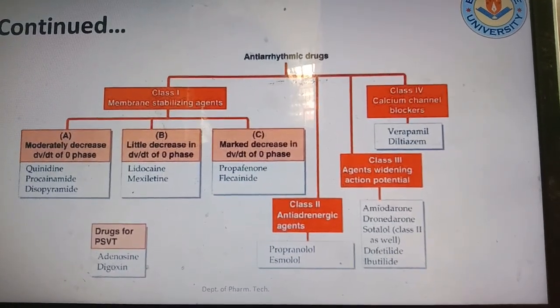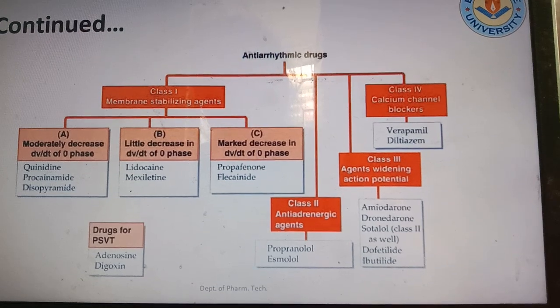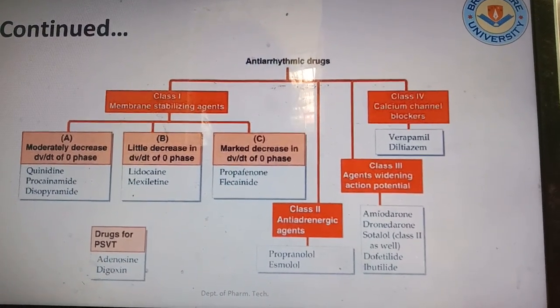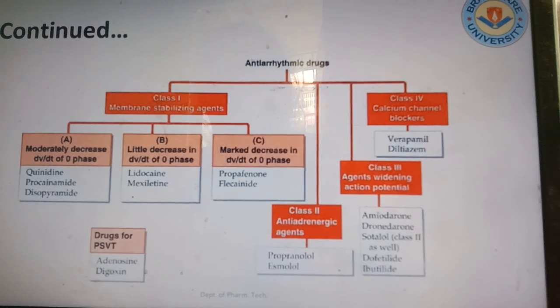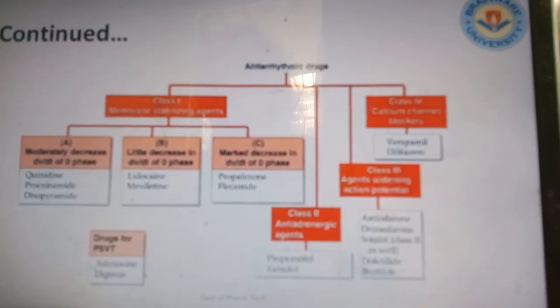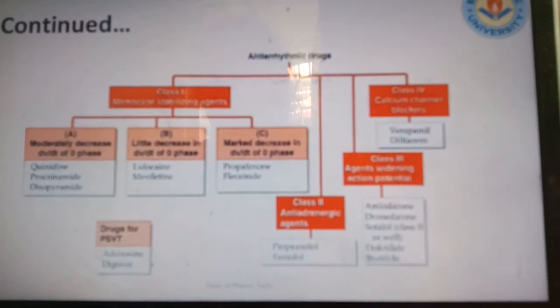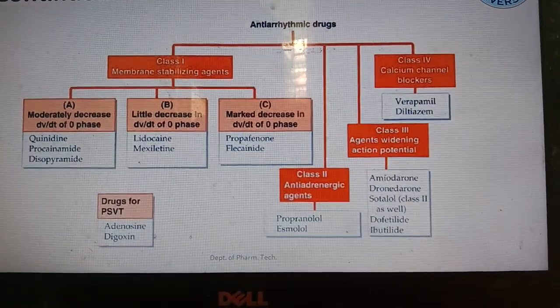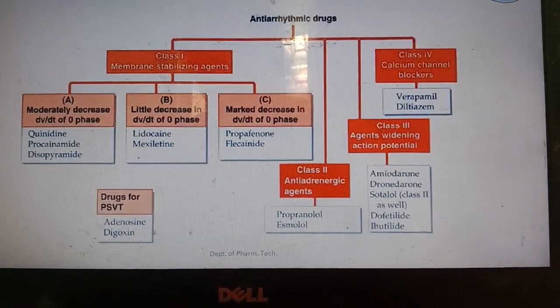Class 2 antiadrenergic drugs: propranolol, esmolol, which are also used as antihypertensives. Class 3, agents widening the action potential: amiodarone, sotalol. Class 4, calcium channel blockers: verapamil, diltiazem. Now drugs for PSVT are adenosine and digitoxin.